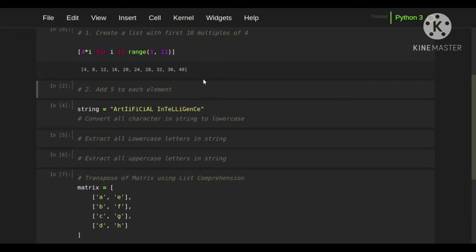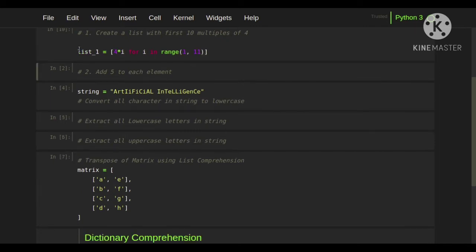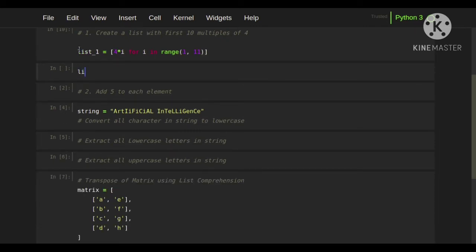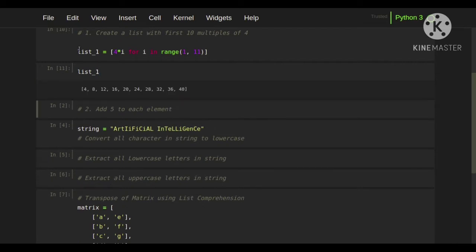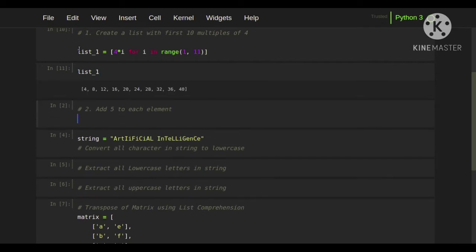Okay, now for the same we are going to store this as list 1. So we are having the list 1. For each element in list 1 we are going to add 5 to it. Let's see how we are going to do this.